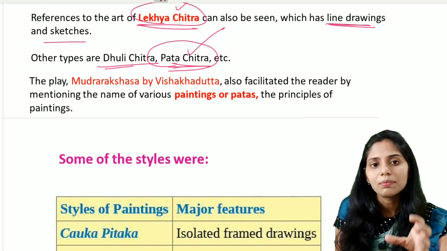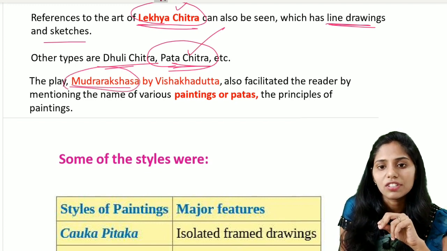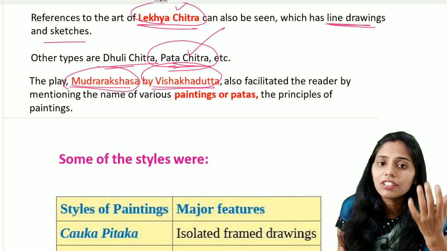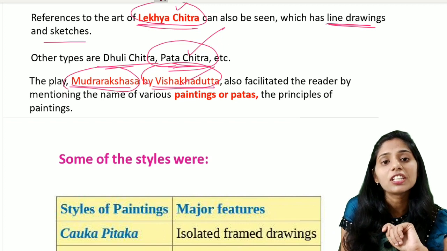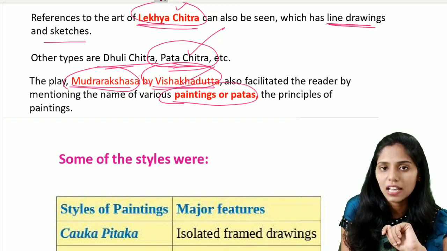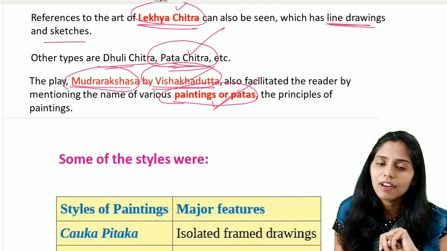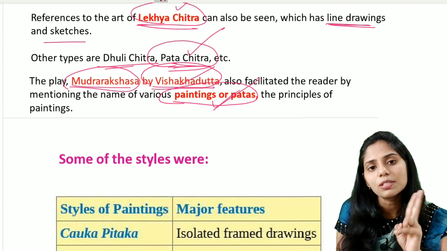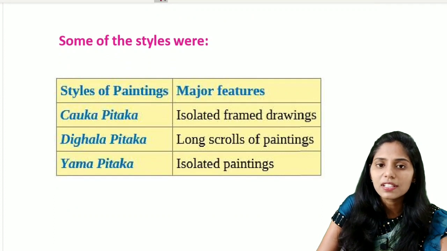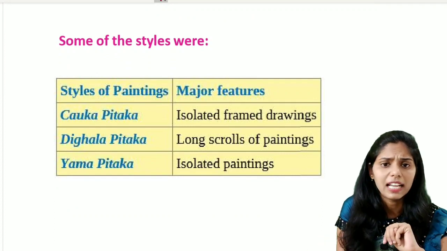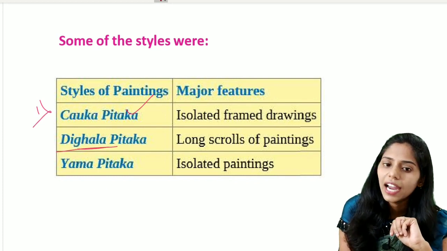And an important play present in ancient India is Mudrarakshasa, which is written by Vishakhadatta. This Mudrarakshasa also facilitates the reader by mentioning a number of various paintings and also the pattas, the principles of the paintings as well. So there are two important texts. The first one is Vatsyayana's Kama Sutra, and the next important one is the Mudrarakshasa, written by Vishakhadatta. If you see some of the styles present in this book, they include mainly three types. The first one is Chaukya Pitaka, Diggala Pitaka, and Yama Pitaka.